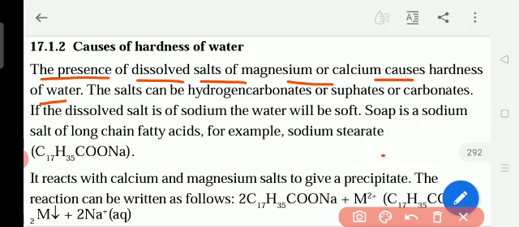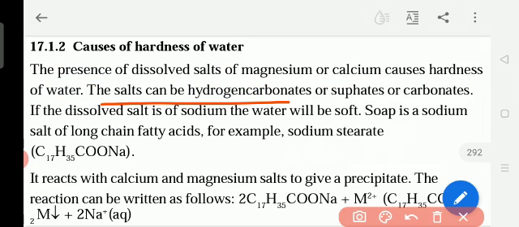What salts are present? Magnesium or calcium. Okay, magnesium and calcium are metals. So these metals form the salts. Okay, so hardness of water. The salts can be hydrogen carbonate. So what can the salts be? Hydrogen carbonate. Hydrogen carbonate means what?